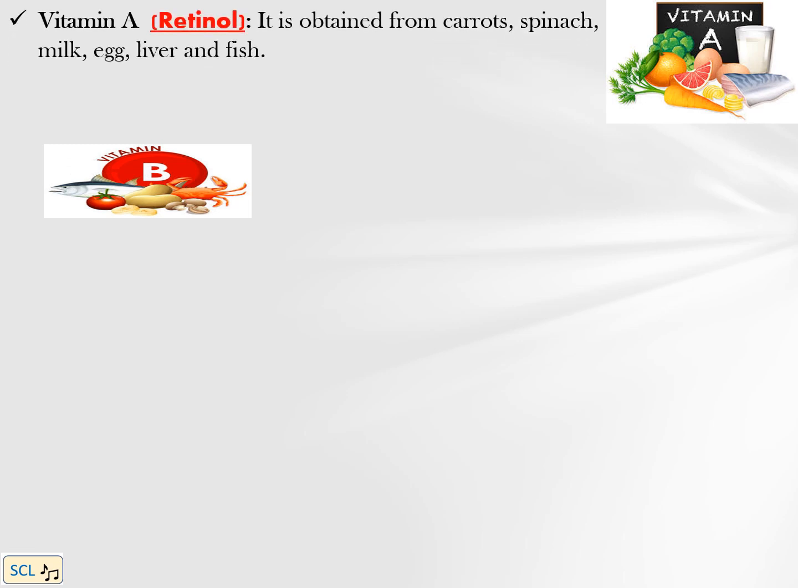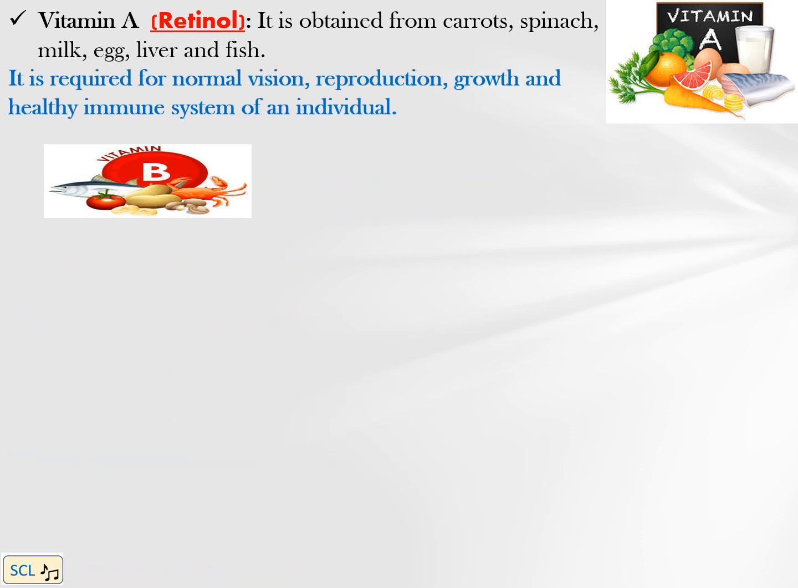Vitamin A. It is also called retinol. It is obtained from carrots, spinach, milk, egg, liver and fish. It is required for normal vision, reproduction, growth and healthy immune system of an individual.